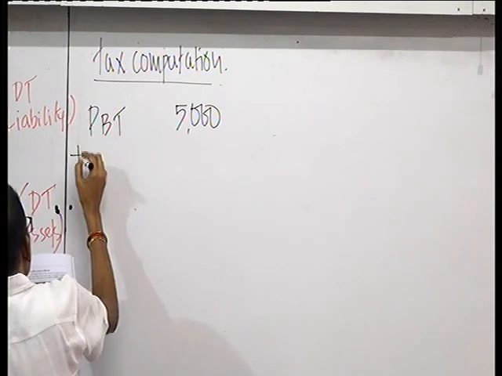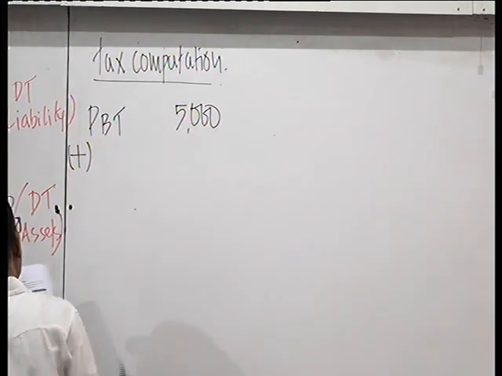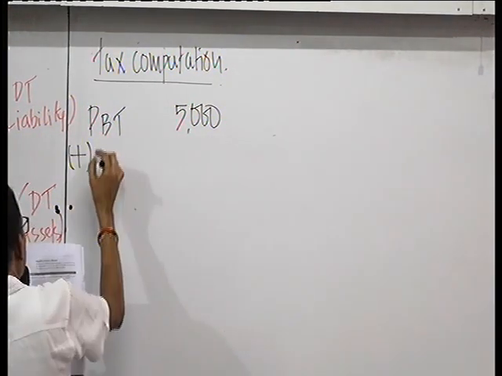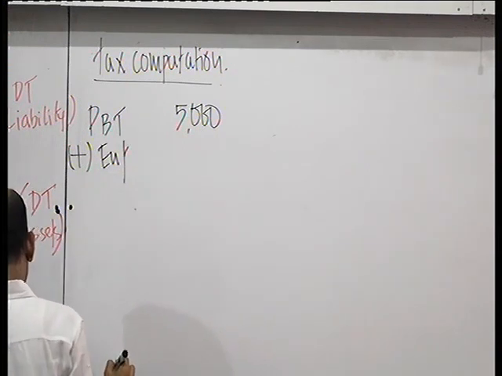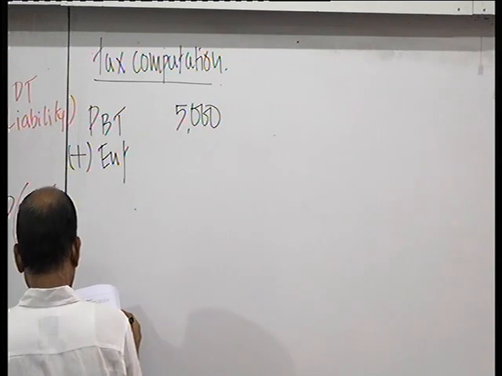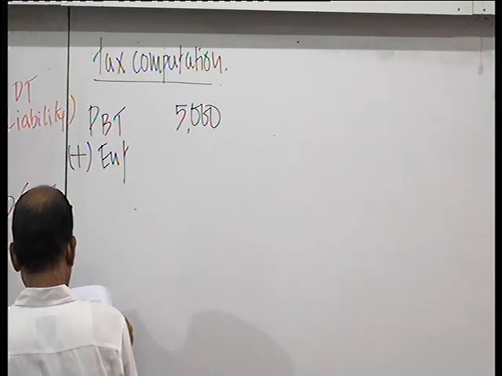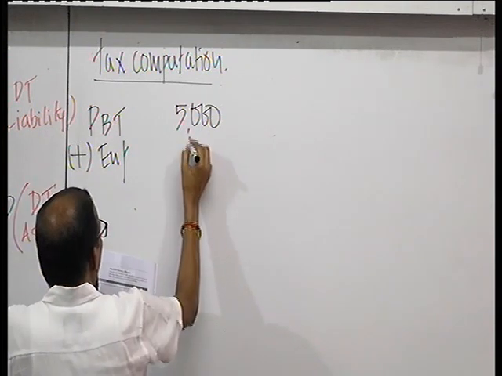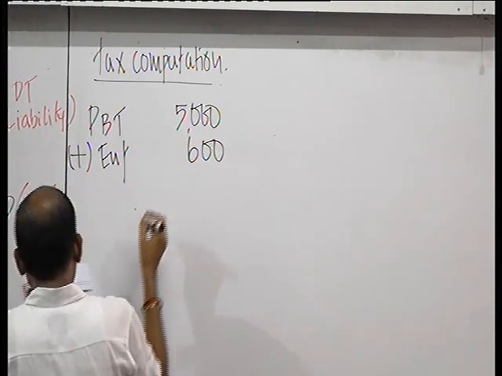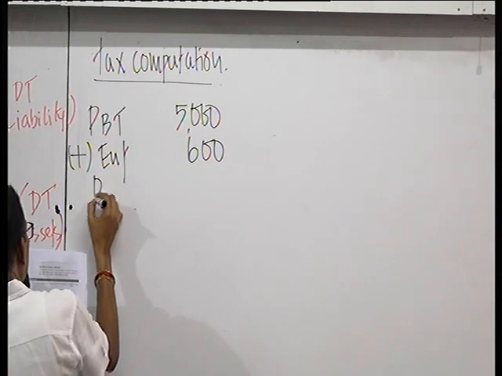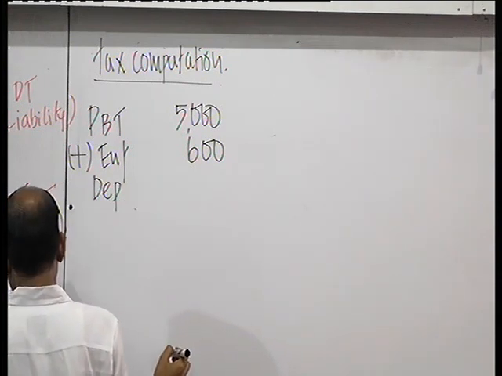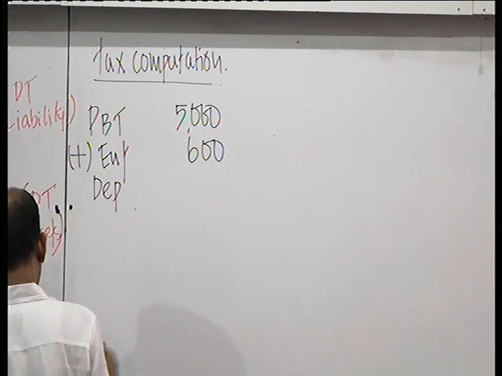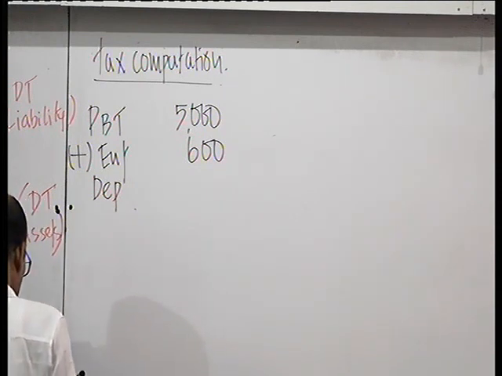Add back entertainment 600. Then the depreciation, accounting depreciation you add back. $3,600.